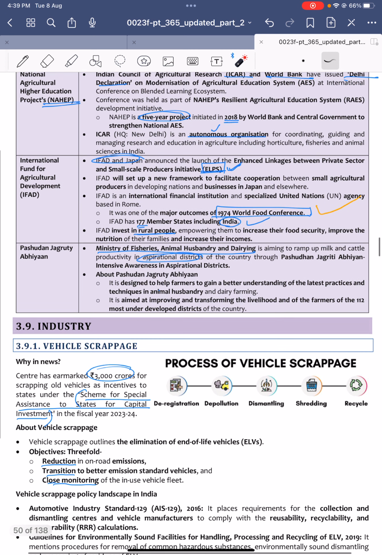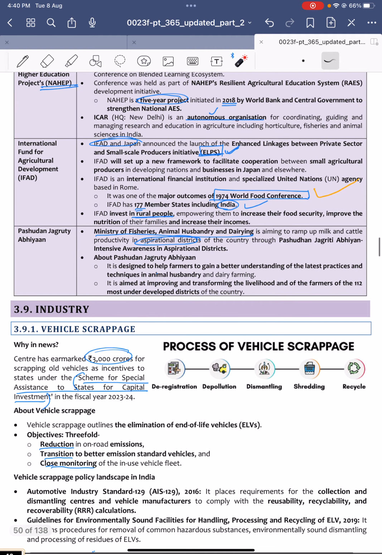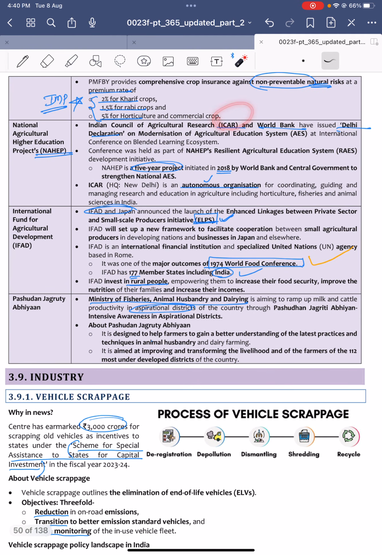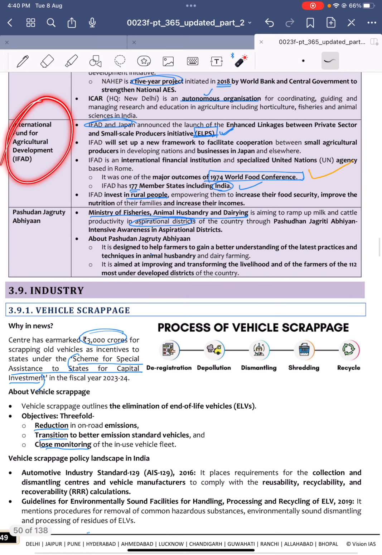It is meant to strengthen the agriculture education ecosystem. That's it. And this NAHEP is a 5-year project initiated in 2018 by the World Bank and the central government. And ICAR, the Indian Council of Agricultural Research, has its headquarters at New Delhi, and it is an autonomous organization.